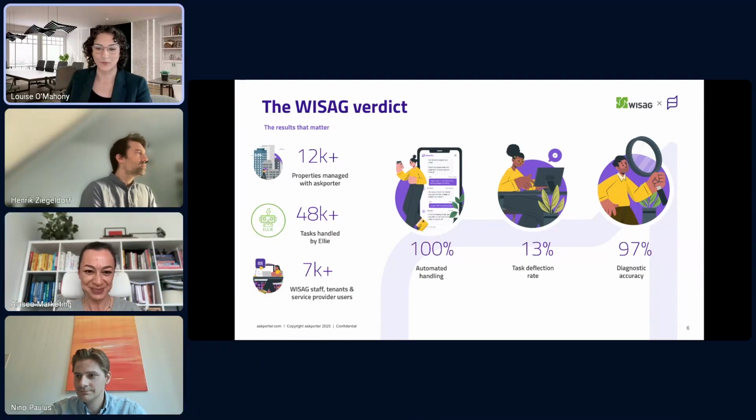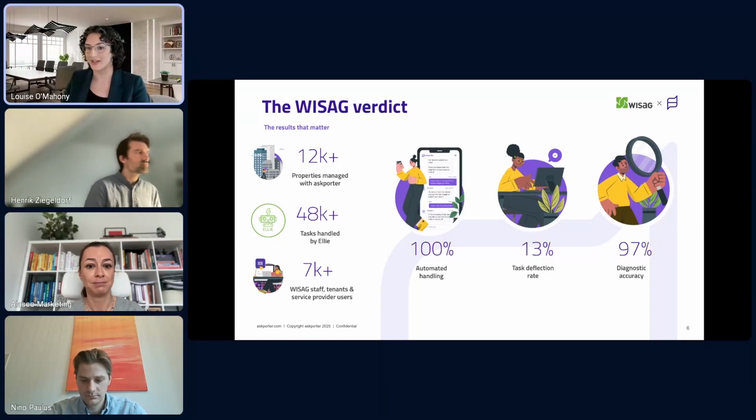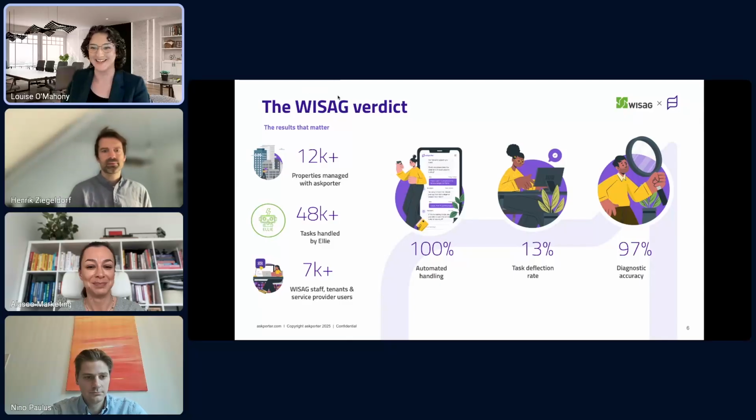So, just the verdict then. We ended up managing 12K properties and 48K tasks with 100% automated handling. We were able to deflect 13% of all of the tasks, providing safe automated troubleshooting, and most importantly, we achieved a 97% diagnostic accuracy, meaning we are able to identify the problem correctly almost every single time. So yeah, if we're out of time, I will stop sharing.